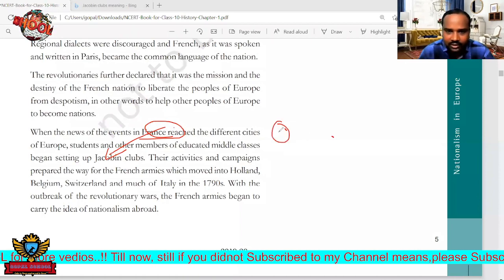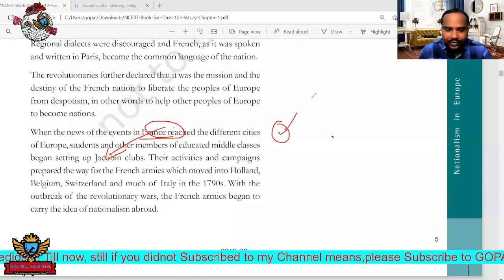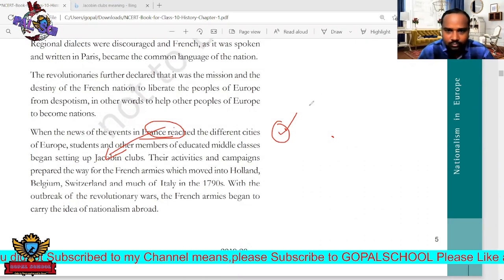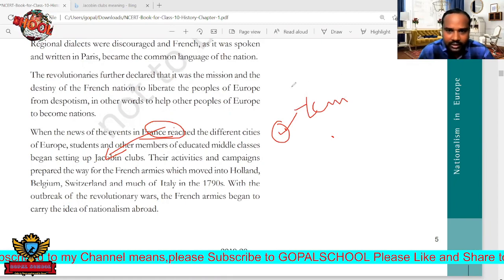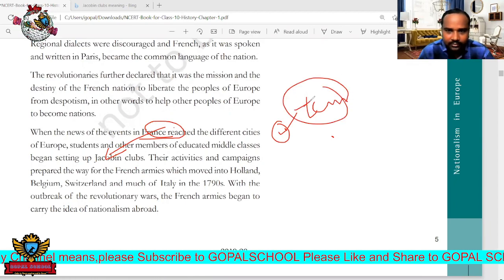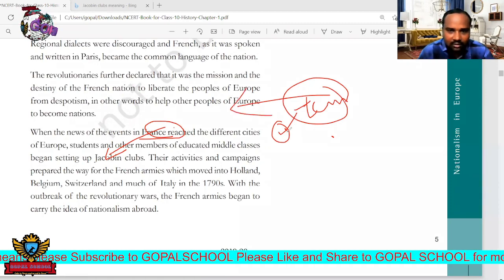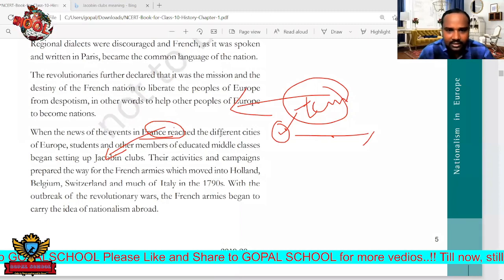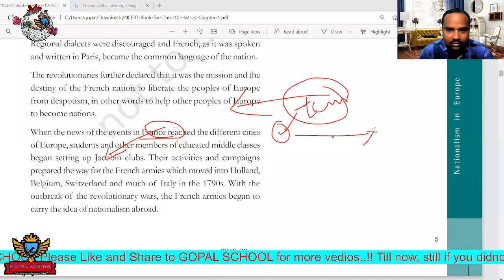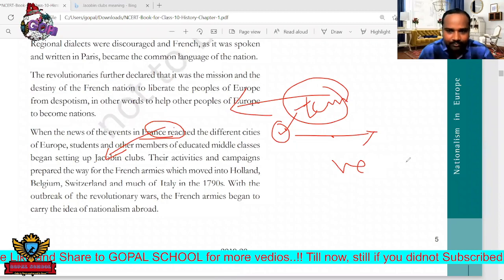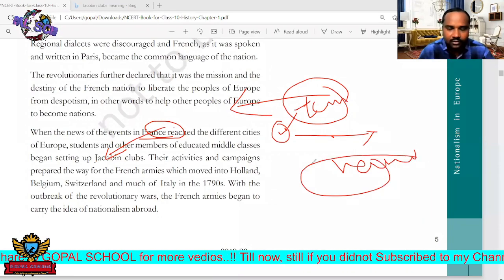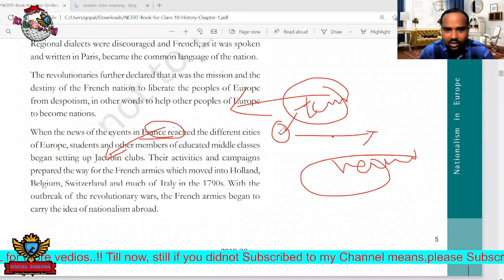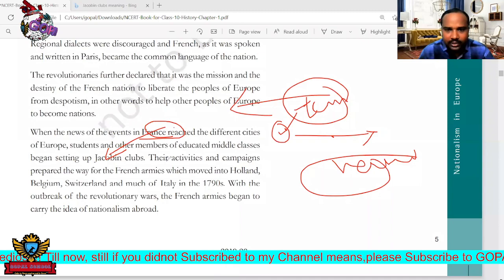First the Bastille was started, where the tennis court oath is there. Last time in the 9th class there was the tennis court oath. Yes, sir. So first the struggle, and after that immediately the movement spread to other places. In France, that is Paris, the Bastille, next Versailles, and so many other places. These important cities were totally affected, and the events that occurred in these movements spread to other regions also.